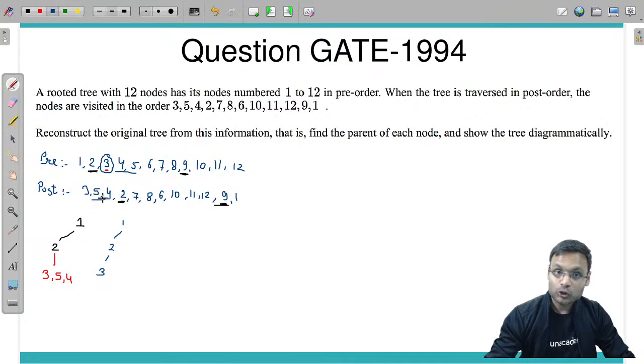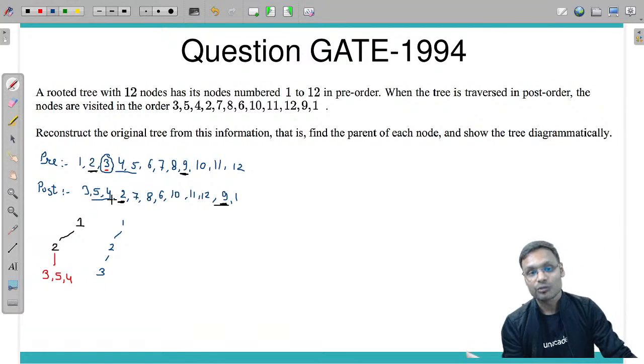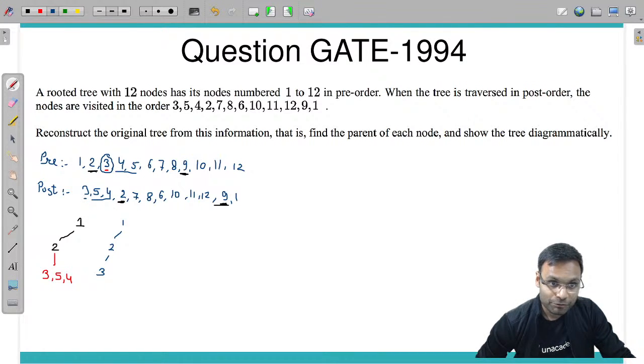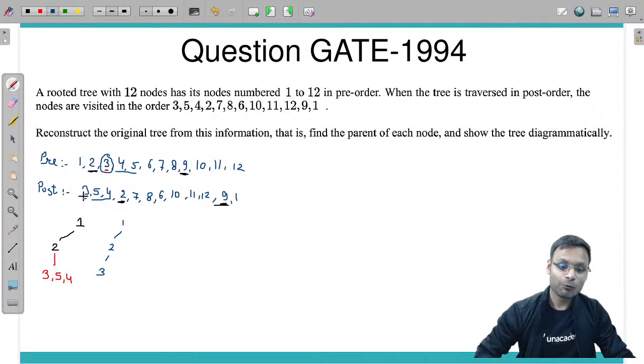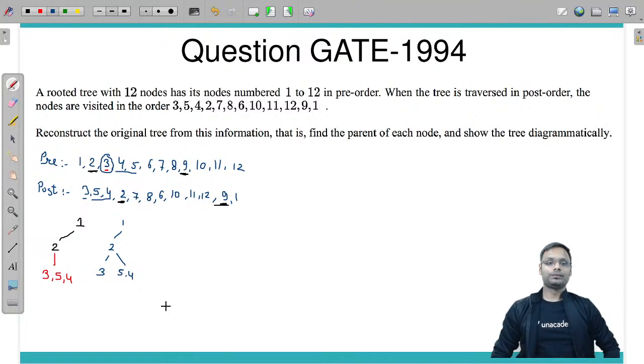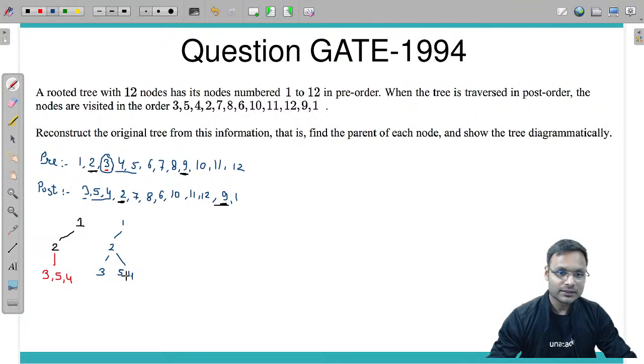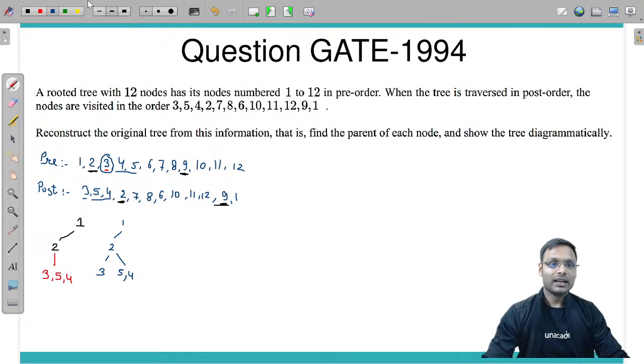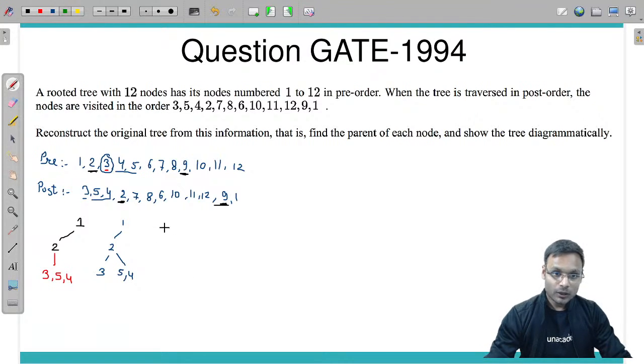If 5 4 should be children of 3, then first in post-order traversal 5 4 should be traversed and after that 3. We have traversed 3 first, means 3 is not the parent of 5 4 definitely. So 5 and 4 should be in another subtree of 2. That's why I have kept this.